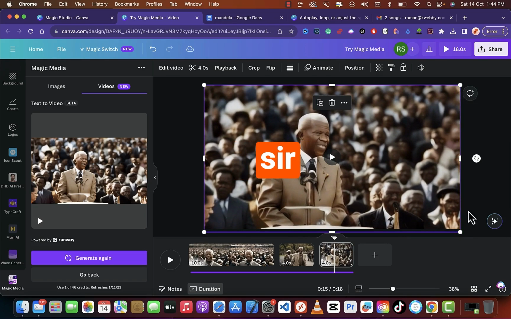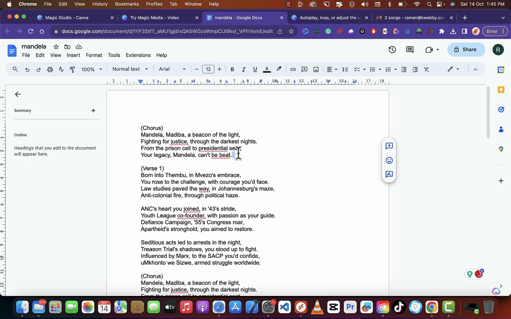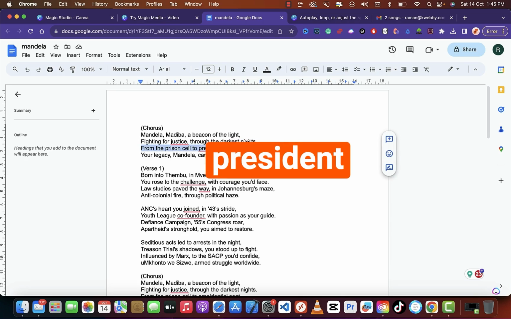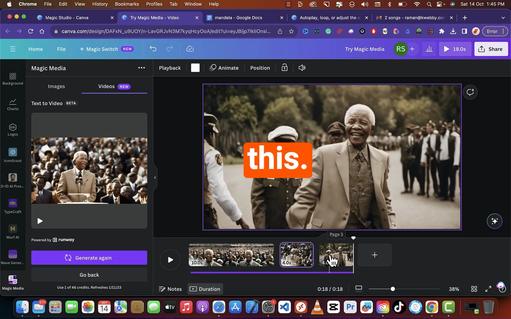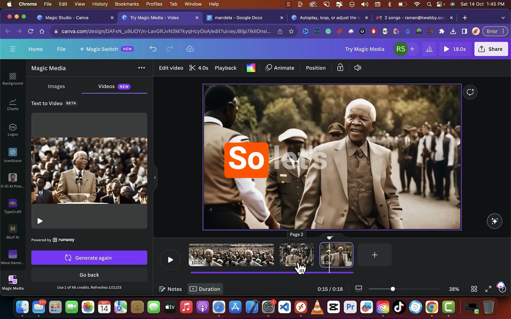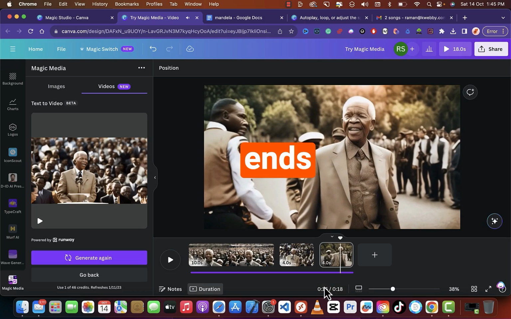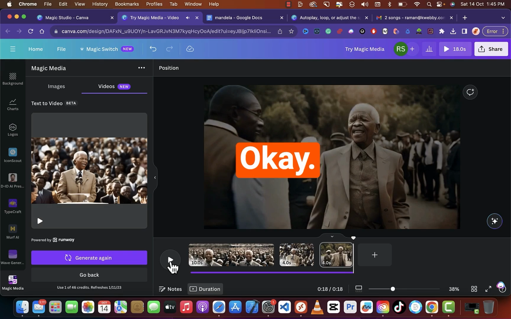As you can see, Sir Mandela is giving a speech here. So what I'm going to do is be more specific. I'm using this until "the presidential seat," and you will use this towards "your legacy can be." Okay, so let's see where this "presidential seat" ends. It ends at 16 seconds, I think. Around 18. Okay, that's fine.